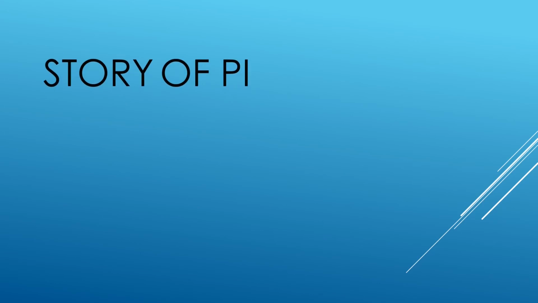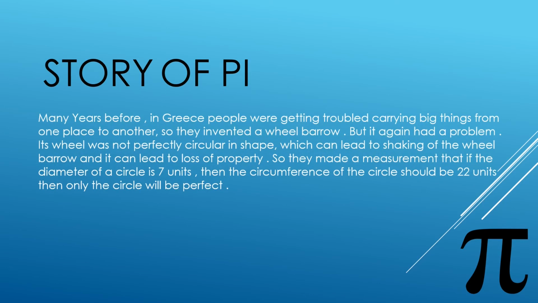Story of pi. Many years before, in Greece, people were getting troubled carrying big things from one place to another. So they invented a wheelbarrow. But it again had a problem. Its wheel was not perfectly circular in shape, which can lead to shaking of the wheelbarrow and it can lead to loss of property. So they made a measurement that if the diameter of a circle is 7 units, then the circumference of the circle should be 22 units. Then only the circle will be perfect.